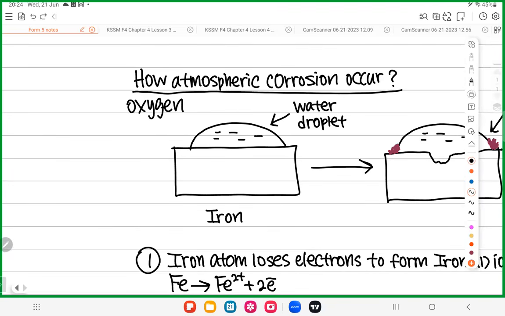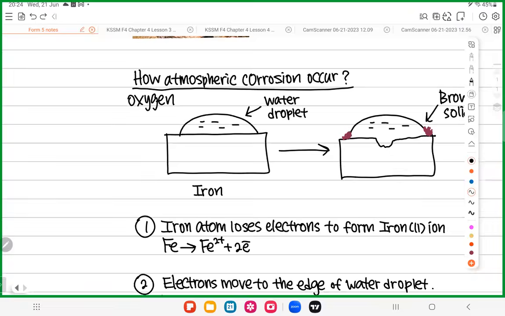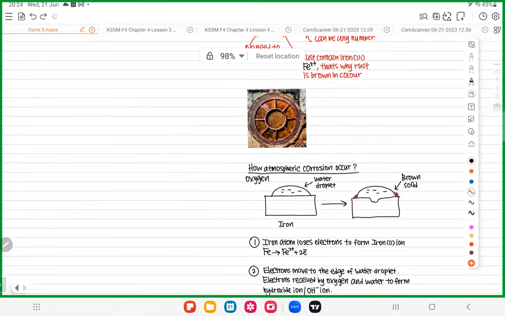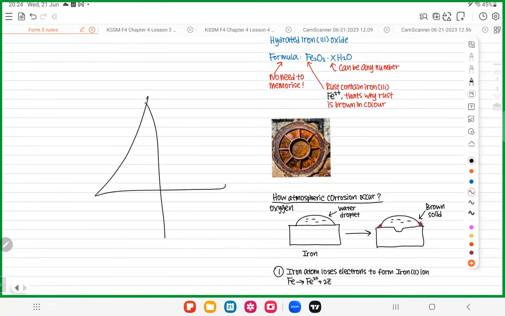Okay. So now you have these three things, you know it can rust. Now I want to explain to you step by step how rusting occurs. Rusting involves 4 steps. There are 4 steps in rusting.